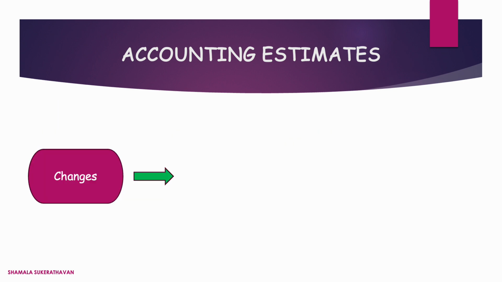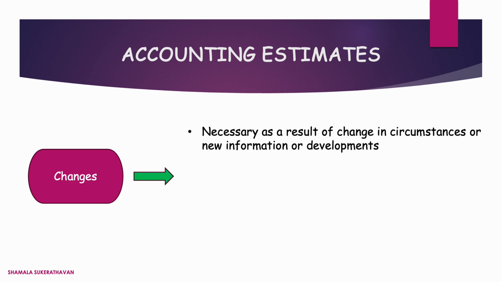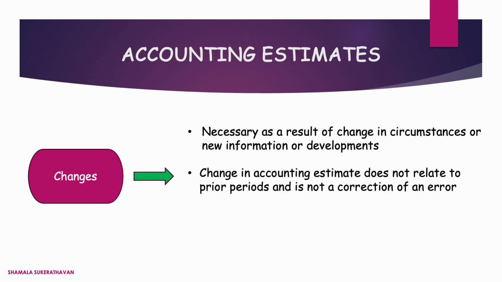An entity may need to change an accounting estimate if there is a change in the circumstances on which the accounting estimate is based, or as a result of new information or developments. Change in accounting estimate does not relate to prior periods and is not a correction of an error, as by its nature, accounting estimates involve measurement uncertainty and require the exercise of judgment or assumptions based on the latest available reliable information.